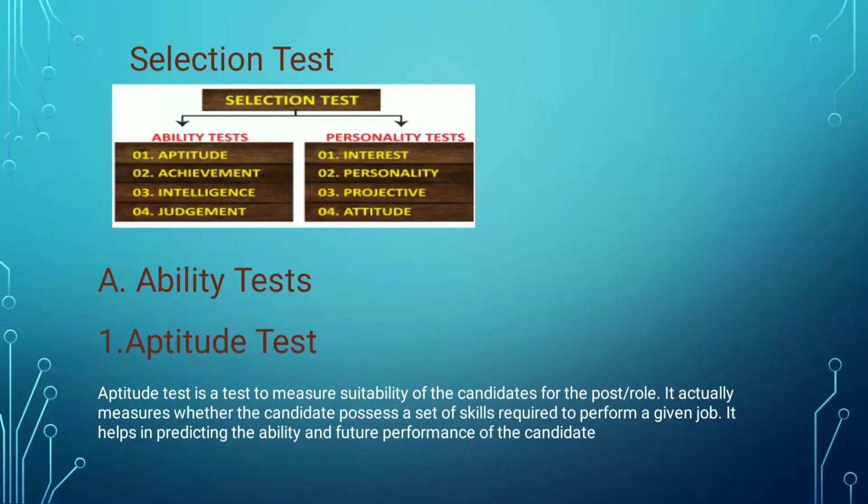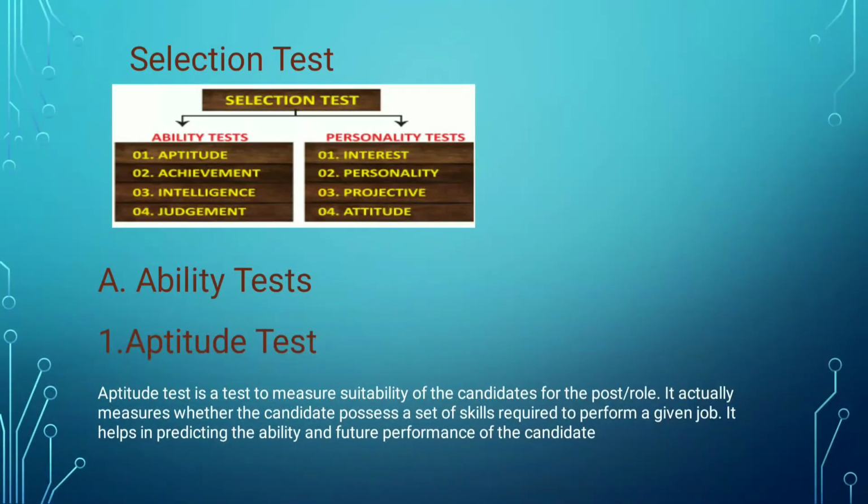Yes, so in this test, it is to measure suitability of the candidates for the post. It actually measures whether the candidates possess a set of skills required to perform a given job. It helps in predicting the ability and future performance of the candidate. So what actually the test will be like, it will be to measure the suitability for the current job or role.